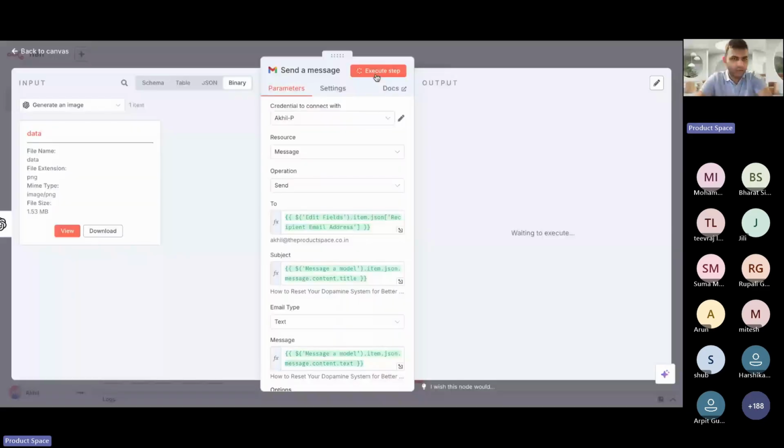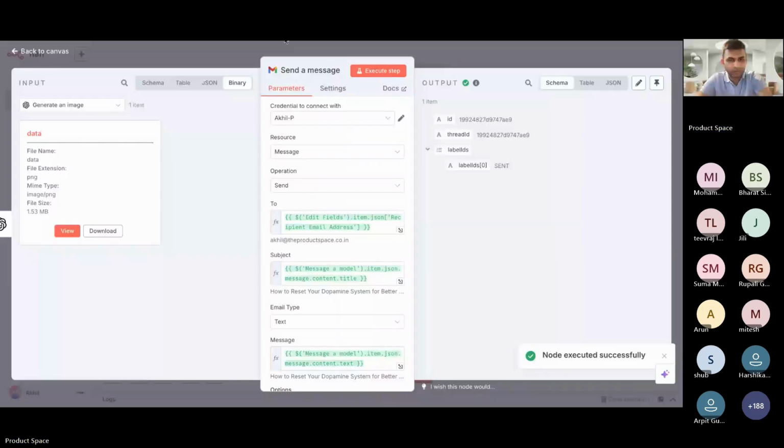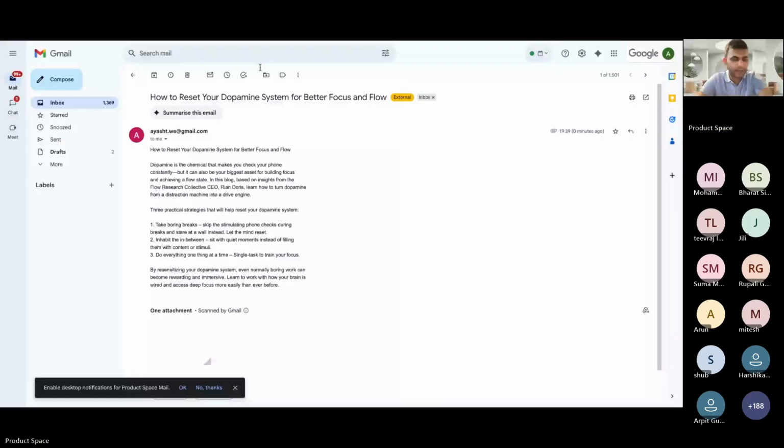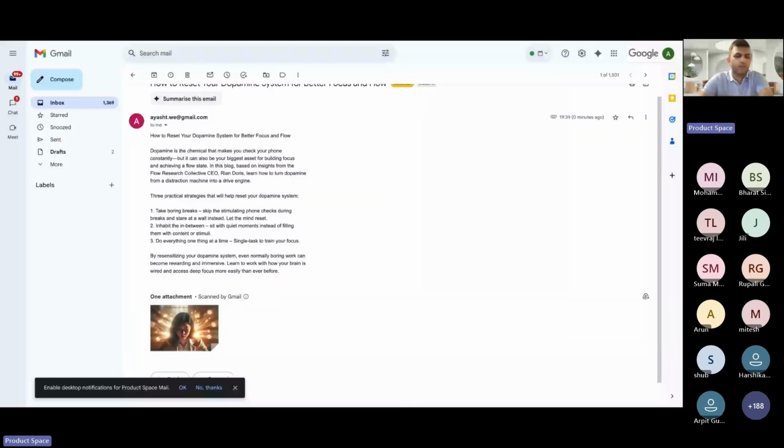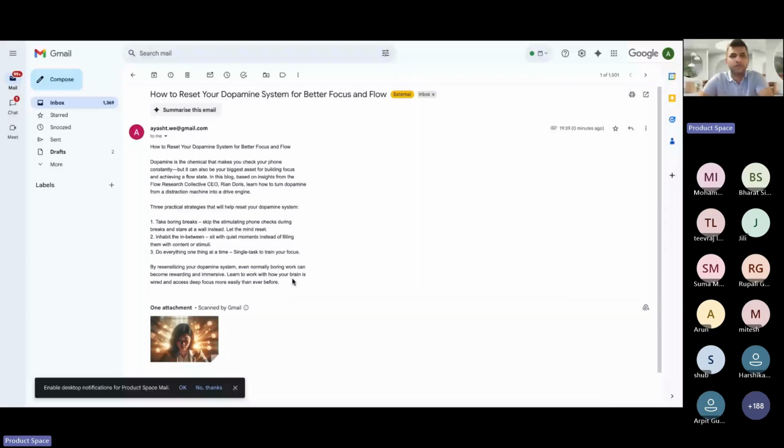Yeah, the mail was sent. Let's see how the mail is coming in. See, this is how the mail has come in. So if you're using HTML versus text, it creates all the difference in terms of how your mail is structured. Got it?